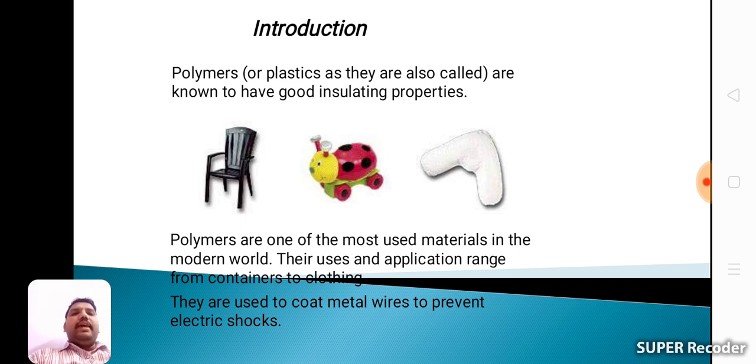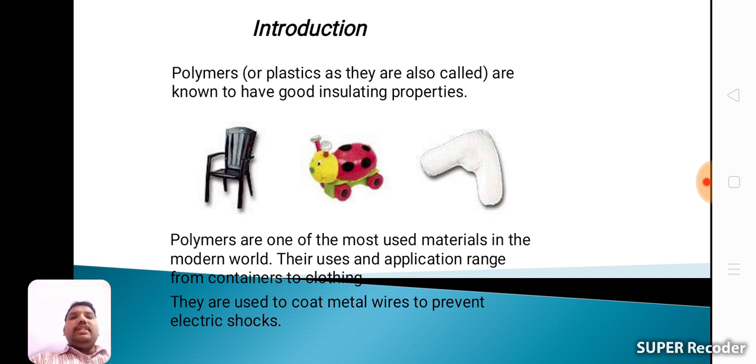Polymers, or plastics as they are also called, are known to have good insulating properties. Plastic chairs, plastic toys, bent pipes: these are plastic materials. Polymers are one of the most used materials in the modern world.